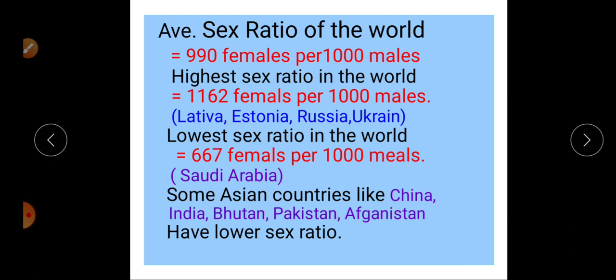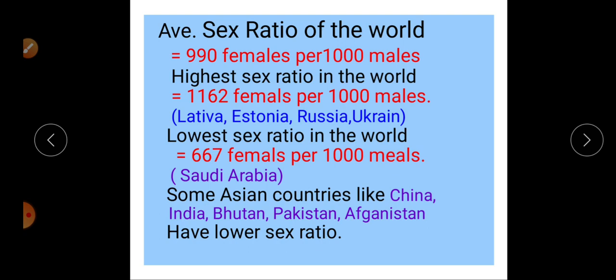The lowest sex ratio in the world is only 667, in Saudi Arabia. Per 1000 male population, only 667 females are there. This condition happens in Saudi Arabia. Some Asian countries also have low sex ratio, like China, India, Bhutan, Pakistan, Afghanistan. Such countries have a low sex ratio.